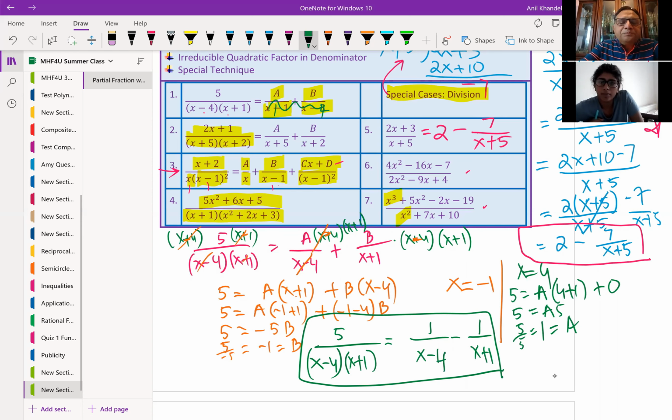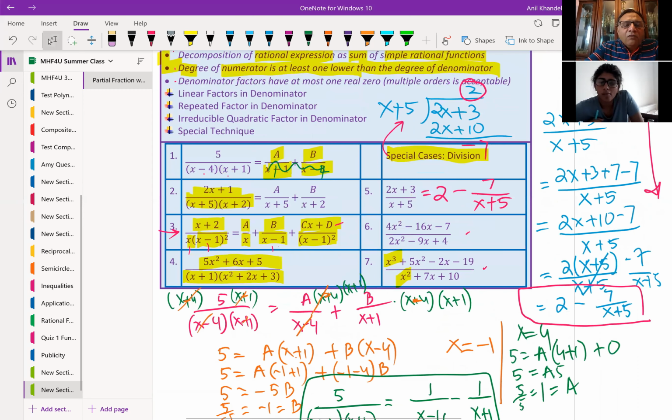Okay. Now, as you can see here, these examples, I've already shown you how to do question number 5, which is 2x plus 3 over x plus 5. Numerator degree is same as the denominator degree. That means we could divide them, right? And we divided, got a constant 2 minus 7 over x plus 5. We've done the partial fraction.